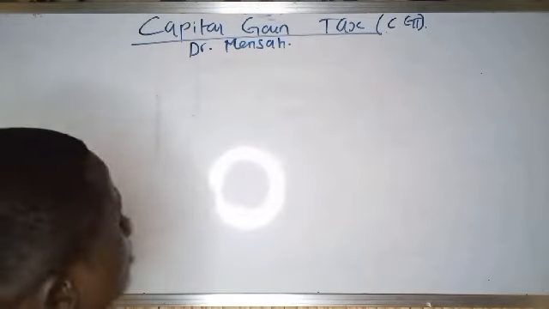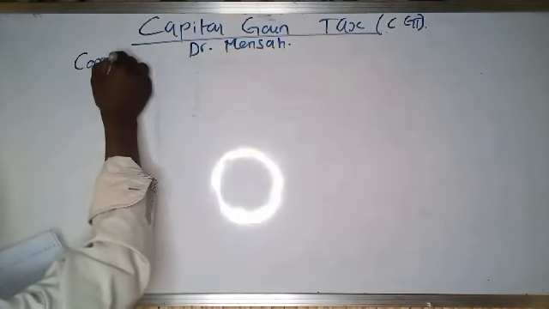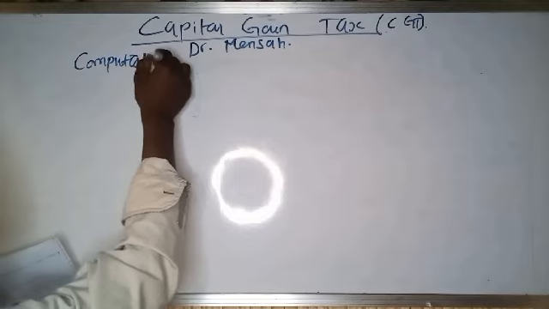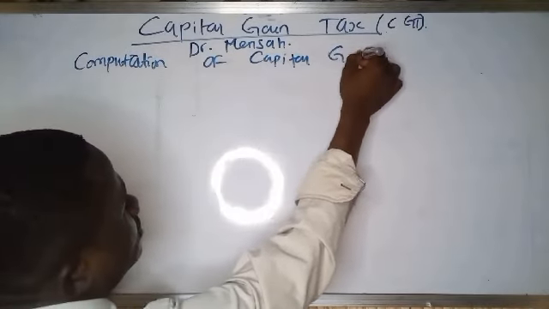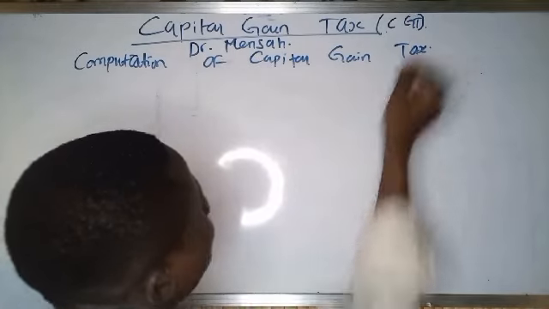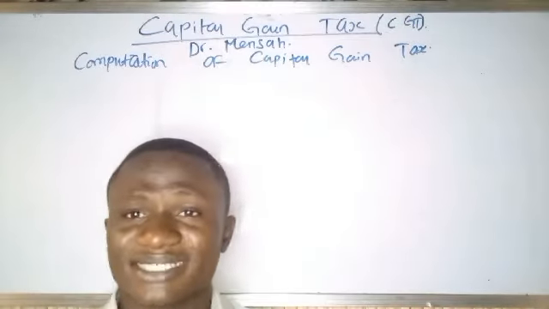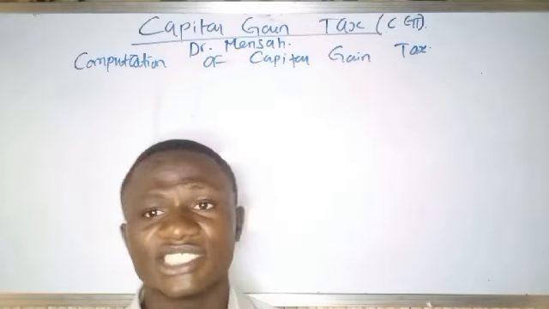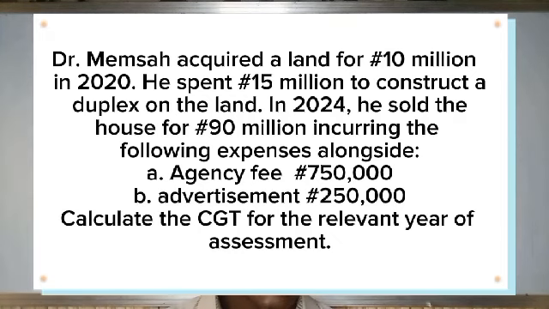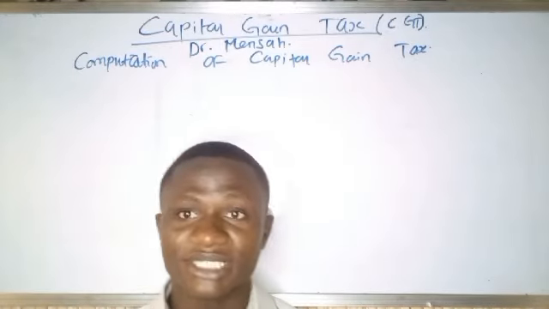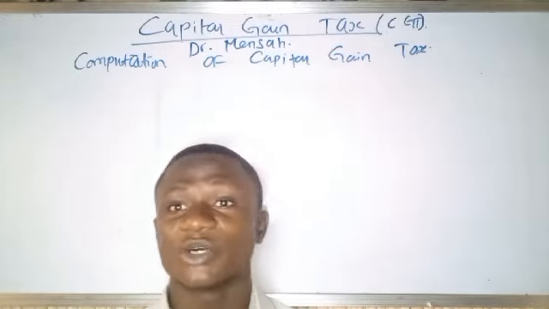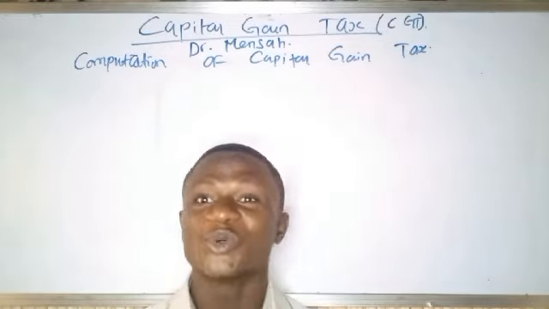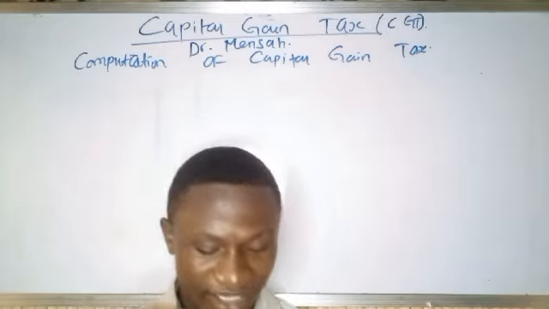So, computation of capital gain tax. Now, for which year of assessment? The year of assessment is very important, because if you go back to the question, they said calculate the capital gain tax for the relevant year of assessment. If you write back to the examiner "computation of capital gain tax for the relevant year of assessment," the examiner will score you 0, because you are expected to state the year of assessment.